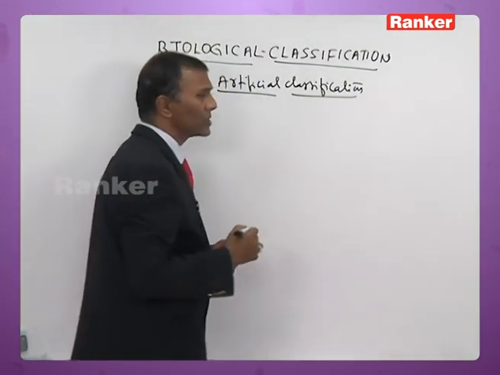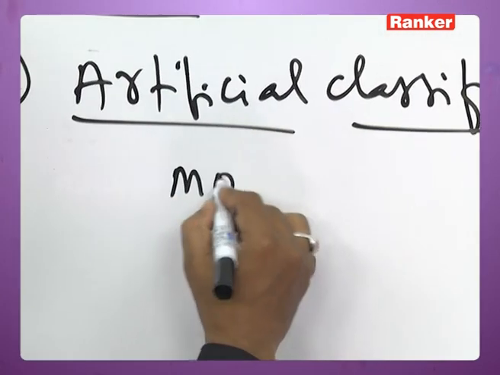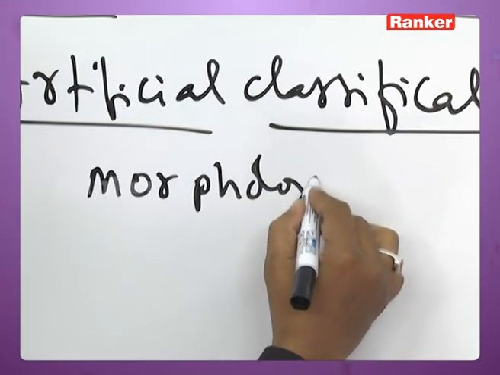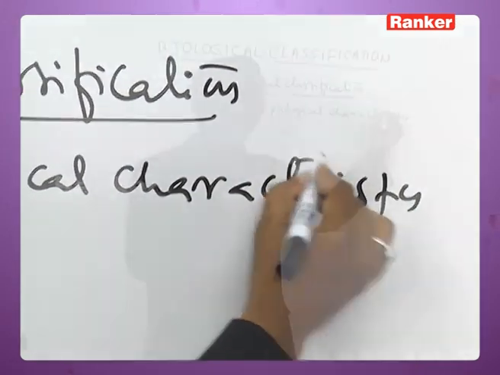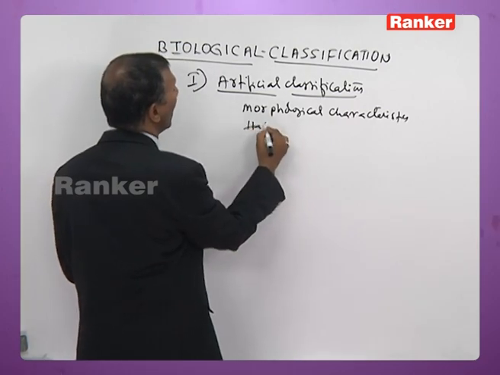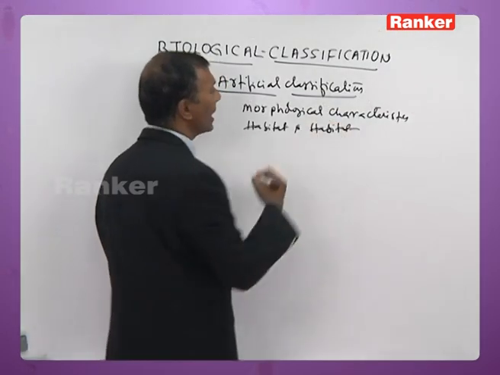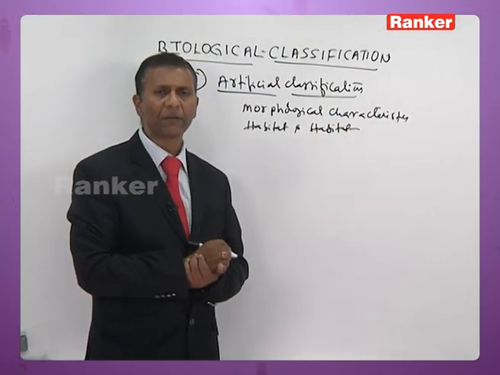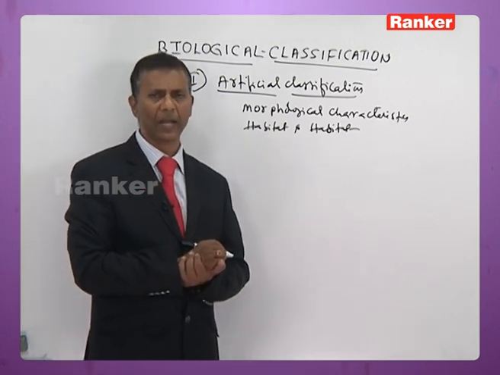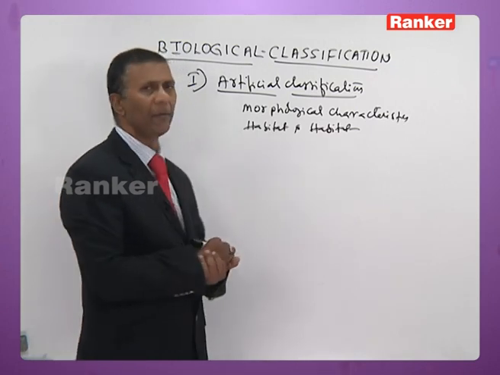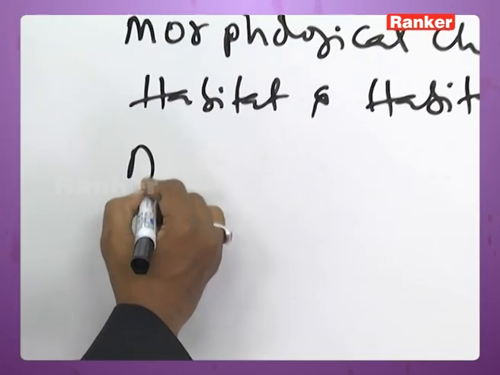This artificial classification is based exclusively on the morphological characteristics, habit and habitat of the organisms. This classification was advocated by Aristotle.